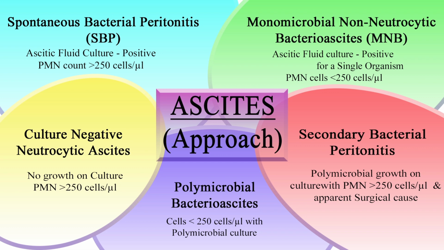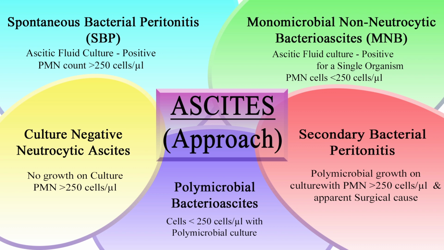If the ascitic fluid culture is positive for a single organism and the polymorphonuclear cells are less than 250 cells per microliter, then the patient is having monomicrobial non-neutrocytic bacterioascites. If there is no growth on culture and the polymorphonuclear cells are greater than 250 cells per microliter, then the patient is having culture negative neutrocytic ascites.